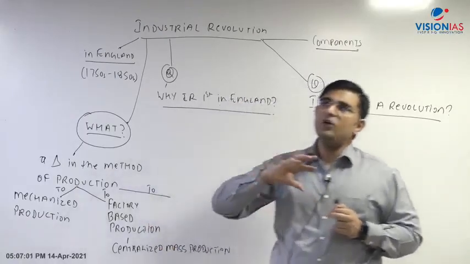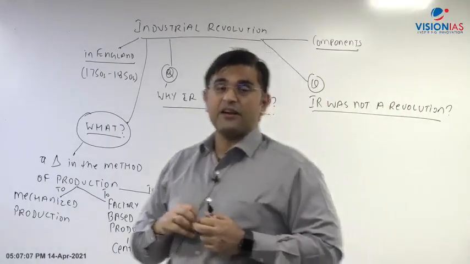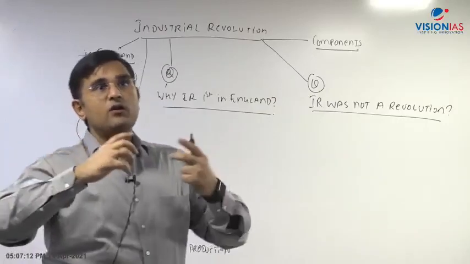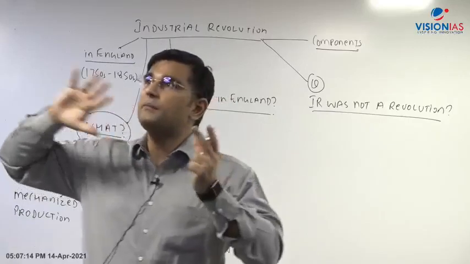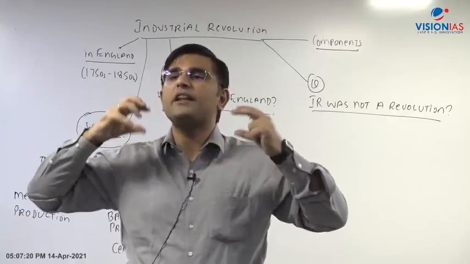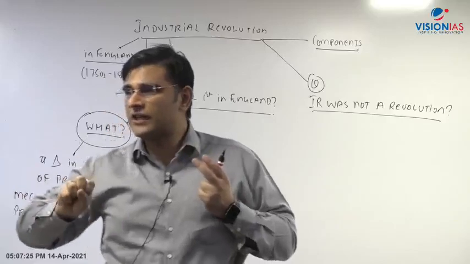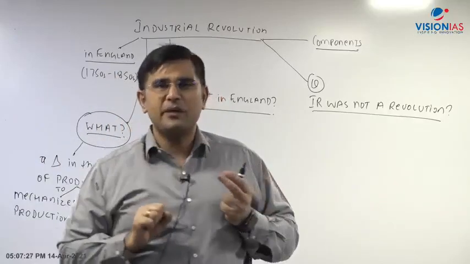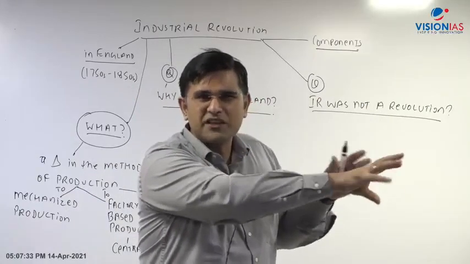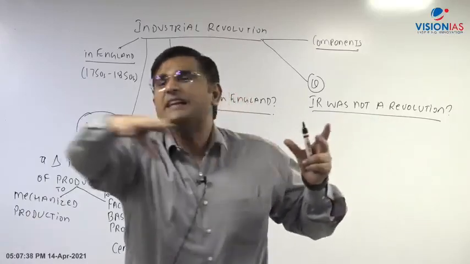Another aspect is now these factories, they were set up in urban areas, right? And therefore the production earlier in the whole economy was decentralized. Imagine a town, okay? There the production is taking place in the backyard of the homes. Maybe there is a small workshop where a blacksmith is working. A small workshop where some furniture is being produced. Some small workshop where 5 to 10 people have come together. They are using their hand tools to manufacture certain, let's say, utensils or whatever, right? It is very decentralized kind of production.